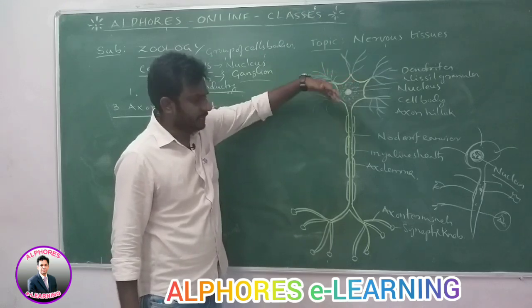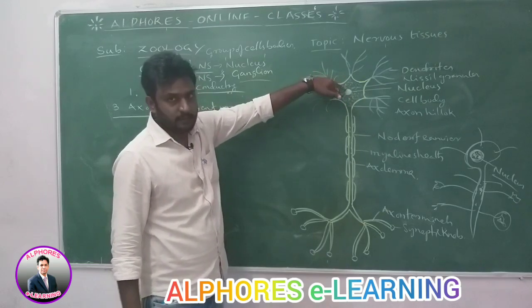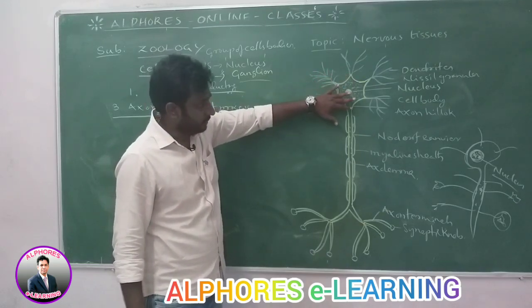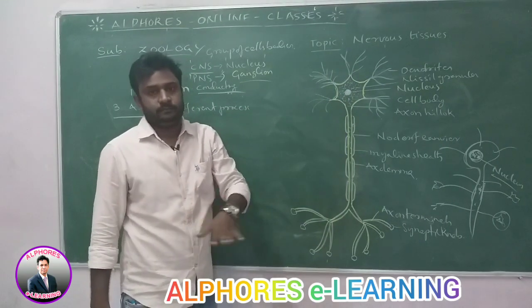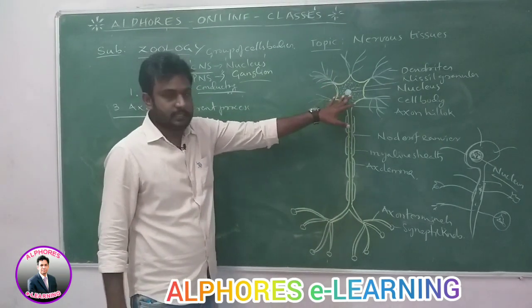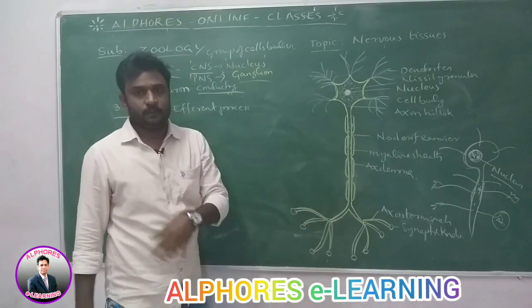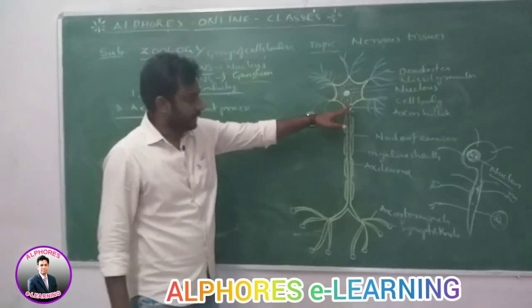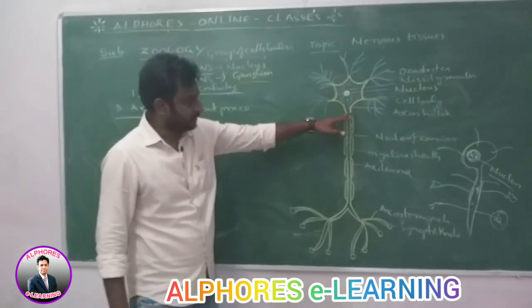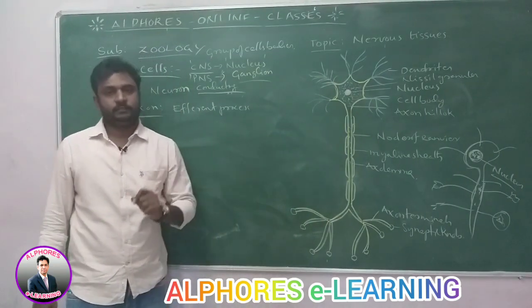Impulses, like messages and action potentials, are generated here in the cell body. It collects the impulses from the cell body and carries them away from the cell body. Dendrites conduct towards the cell body, but the axon conducts away from the cell body. Just like wires, the impulses travel along the length of the axon. Axon is very long and it is only one.